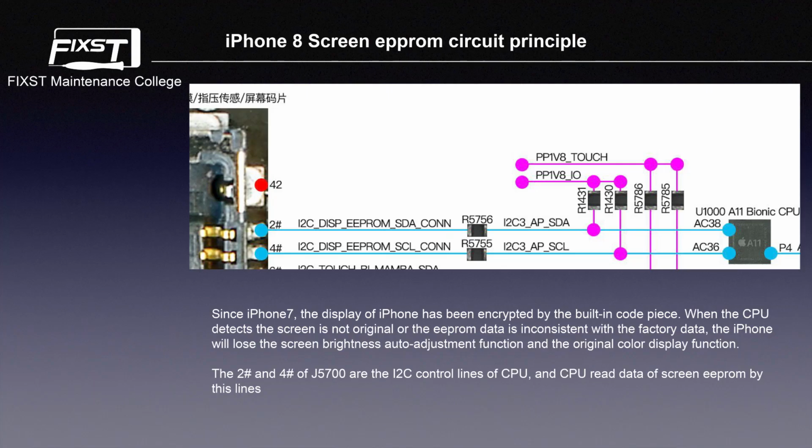Okay, after that, let's check screen EEPROM circuit. Since iPhone 7, the display of iPhone has been encrypted by the built-in code piece. When the CPU detects the screen is not original or the EEPROM data is inconsistent with the factory data, the iPhone will lose the screen brightness auto adjustment function and the original color display function. The pin 2 and pin 4 of J5700 are the I2C control lines of CPU, and CPU reads data of screen EEPROM by these lines.